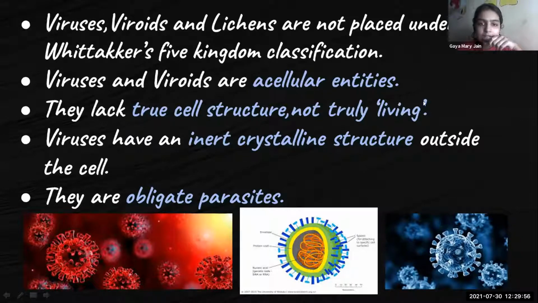And they have an inert crystalline structure outside the cell. They don't react when they are outside the cell. They only react when they enter into the body of a living organism. And when they enter into the body, they will start reacting. They will start multiplying. Then they will cause diseases, and sometimes they can also lead to the death of that organism. And they are obligate parasites. They depend on other organisms, and they lead a parasitic life.